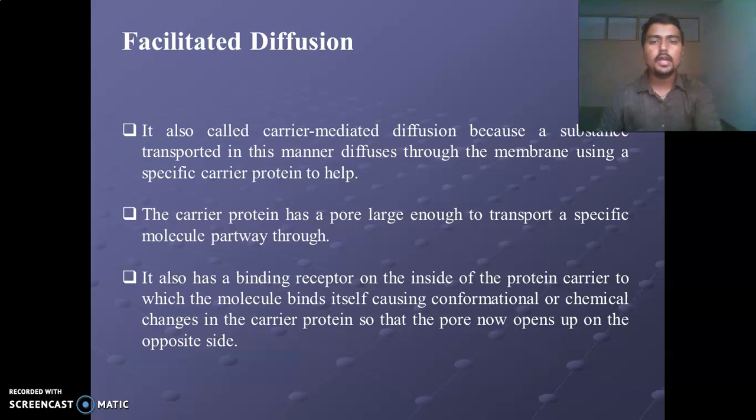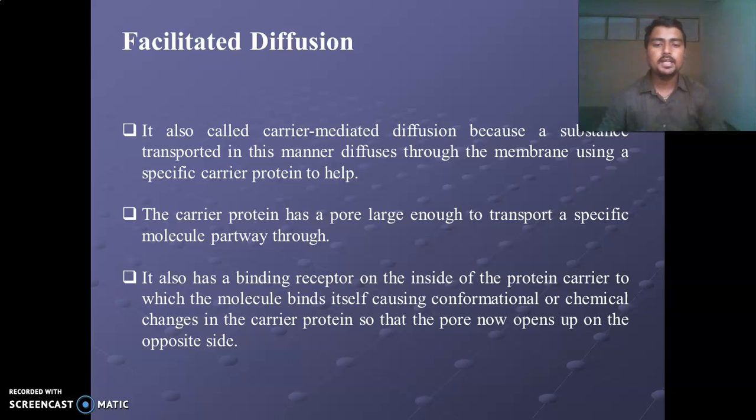Now we will see facilitated diffusion. It is also called carrier mediated diffusion because the substance transported in this manner diffuses through the membrane using a specific carrier. The carrier helps the diffusion of particular molecules. The carrier protein has a pore large enough to transport a specific molecule through it.